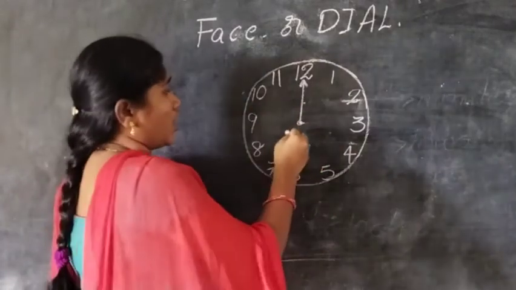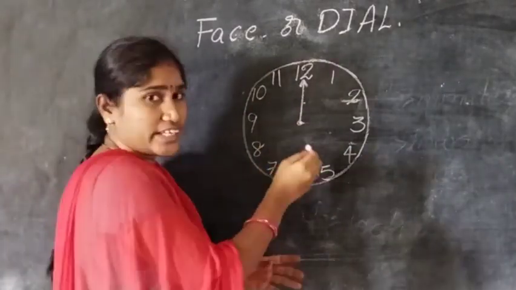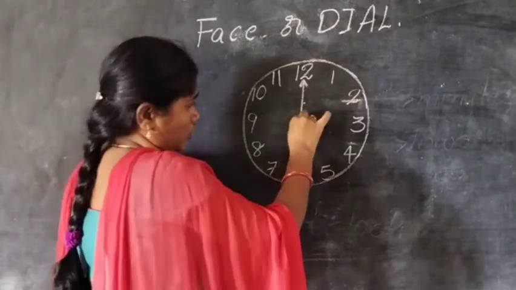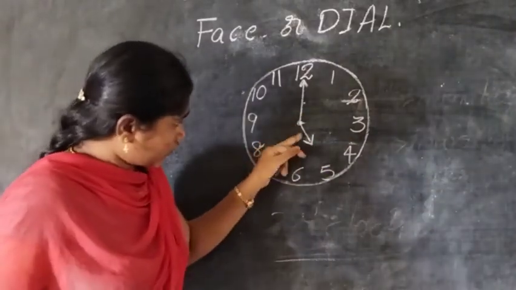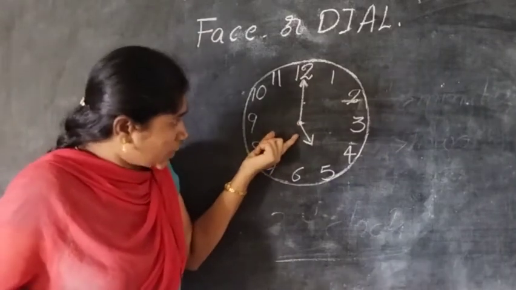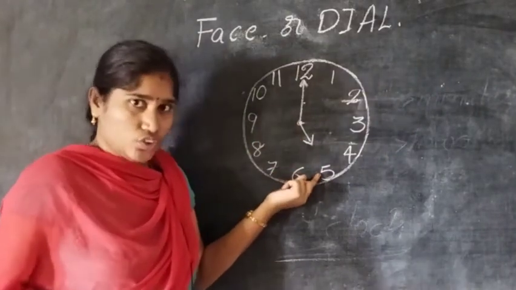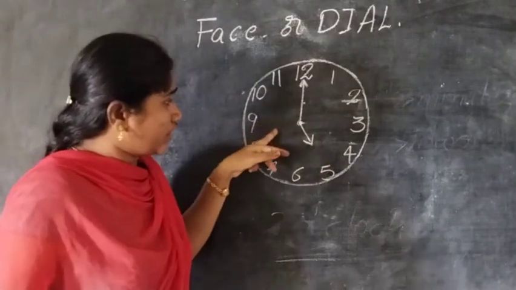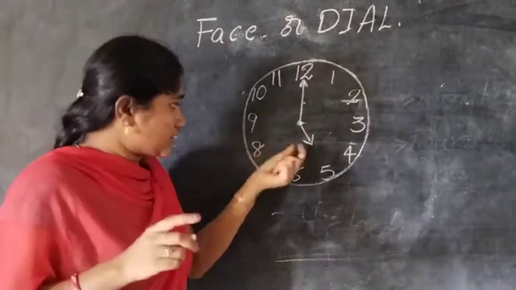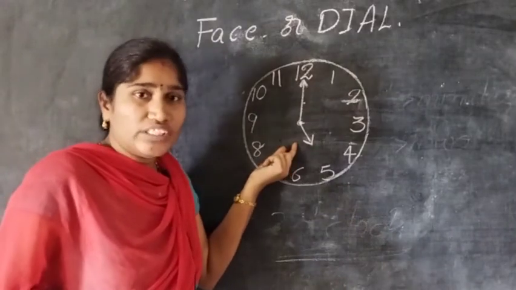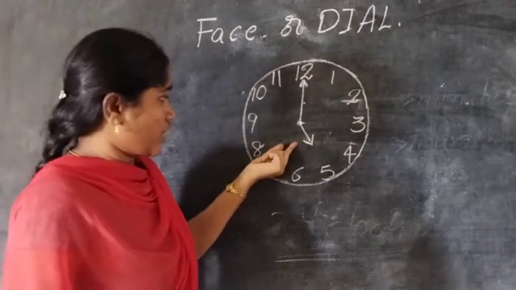Next, the hours hand, the short hand, is showing 5. See here, the hours hand is showing 5. So what is the time here? You have to see the hours hand first. All of you listen and observe carefully what I am saying.